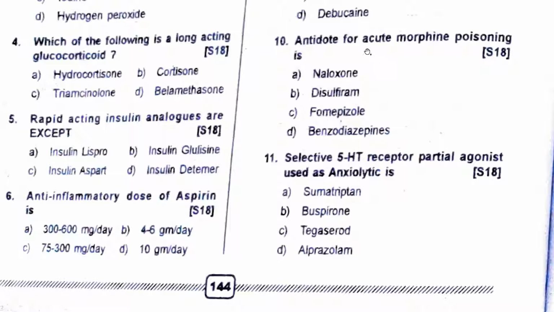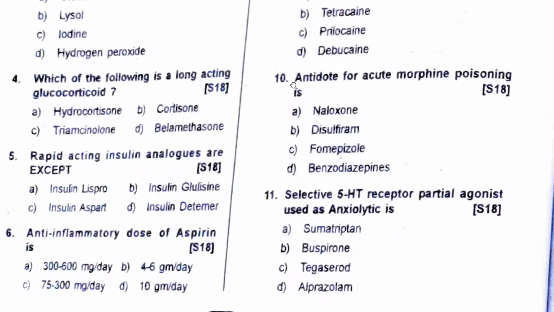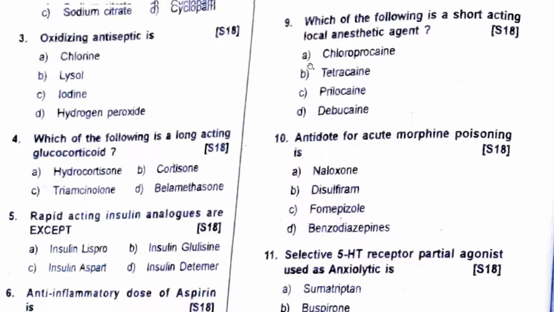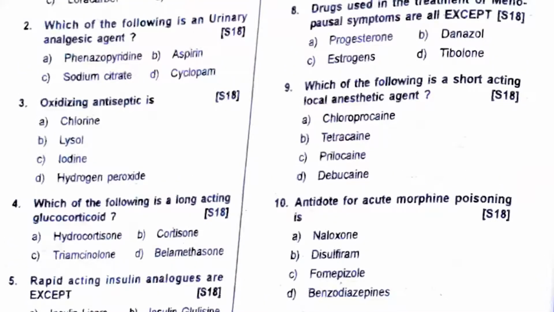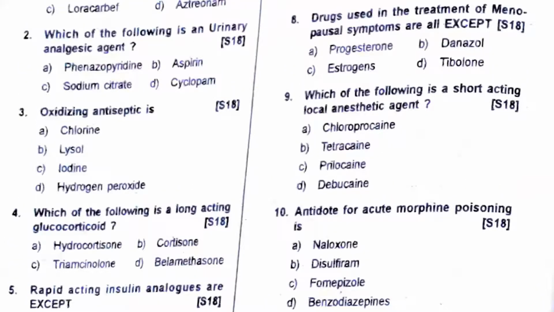Antidote for acute morphine poisoning? Naloxone, without a doubt. Which of the following is a short-acting local anesthetic agent? Chloroprocaine, tetracaine, prilocaine, bupivacaine. Prilocaine is basically the short-acting local anesthetic agent, but it's very short. That's why we don't use it. What will you use? Lignocaine. Lignocaine is also used in nerve blocks, trigeminal block.